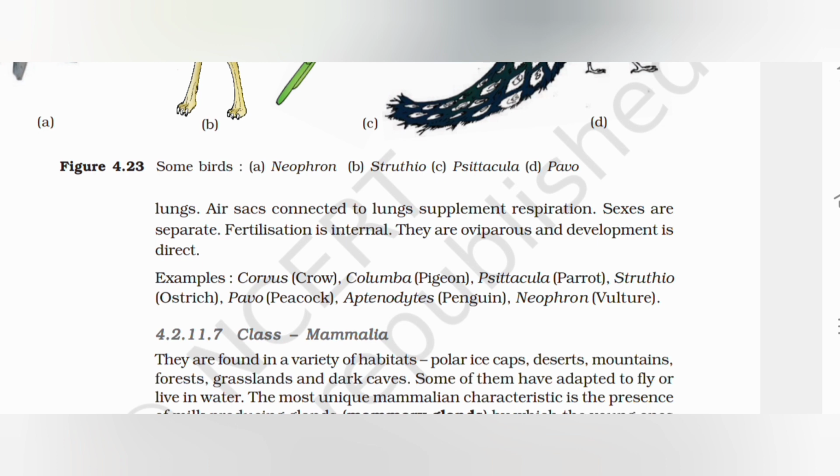Sexes are separated. Fertilization is internal. They are oviparous and development is direct. Examples: Corvus (crow), Columba (pigeon), Psittacula (parrot), Struthio (ostrich), Pavo (peacock), Aptenodytes (penguin), Neophron (vulture).